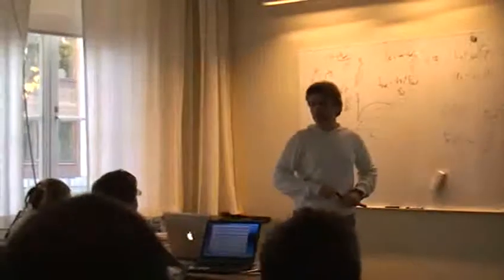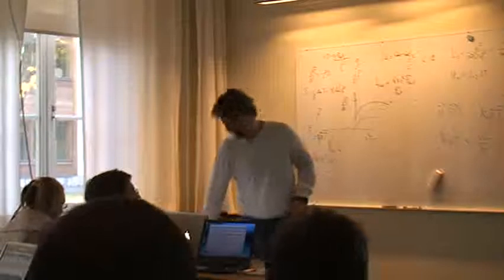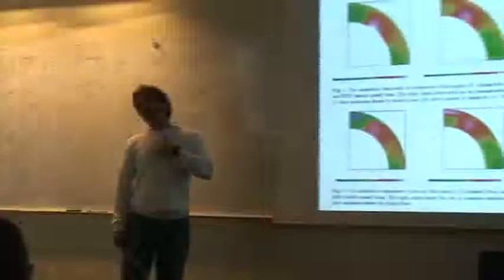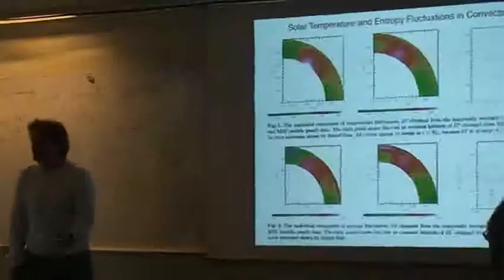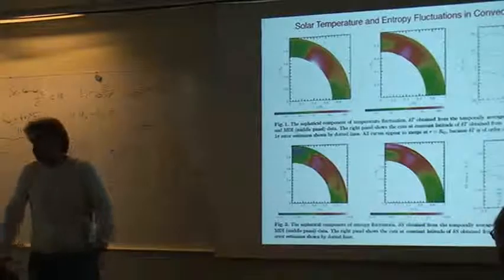Now this is a 2D inversion, r and theta. How can you do 2D inversions? Well, we are very strong. No, I'm kidding. We are doing a 2D inversion like everybody else. I'm not the inversion guy, but you can invert differential rotation with 2D. So you can also invert temperature fluctuation in 2D.